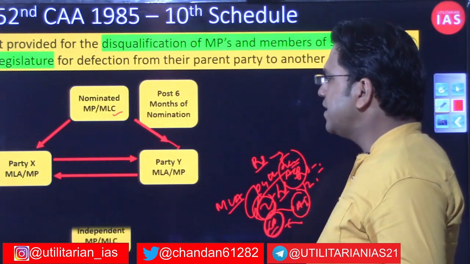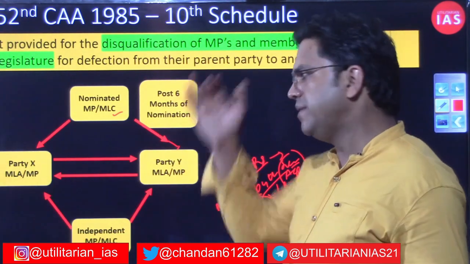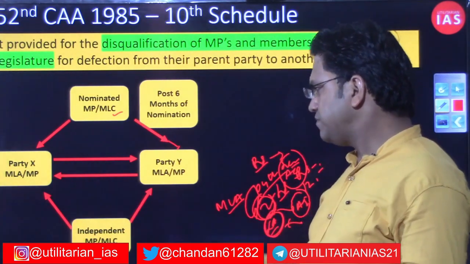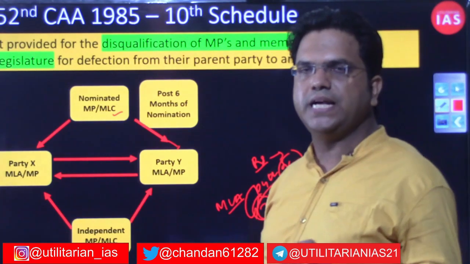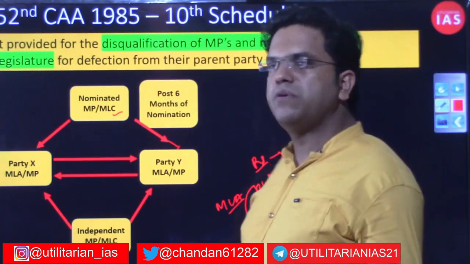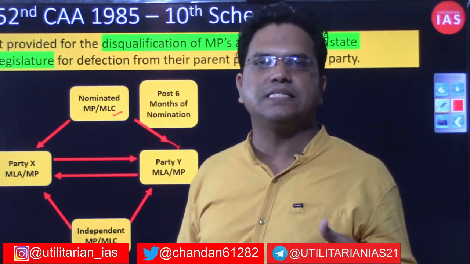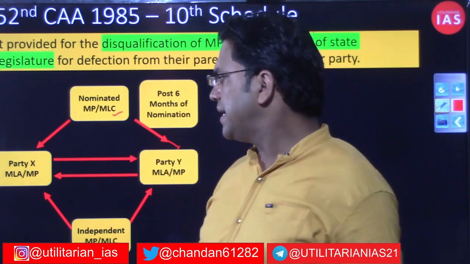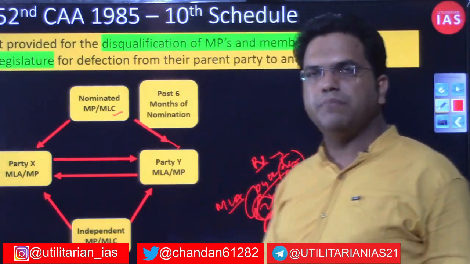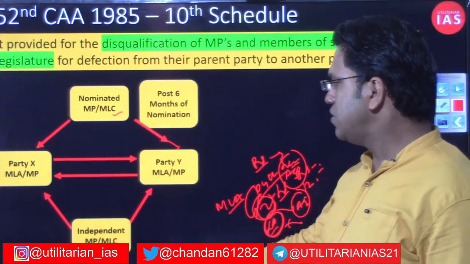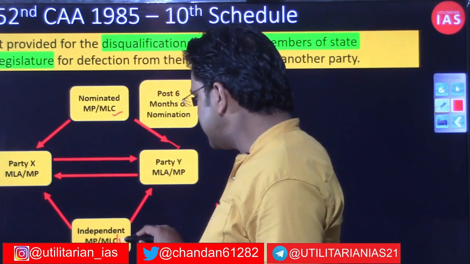What is another category of people who will be disqualified? Another category is those who were elected without contesting on any party ticket; they contested as independent candidates and became members of parliament, legislative council or legislative assembly.